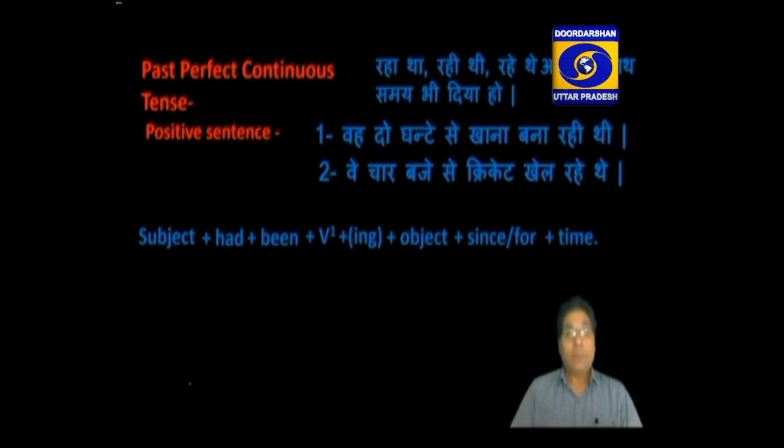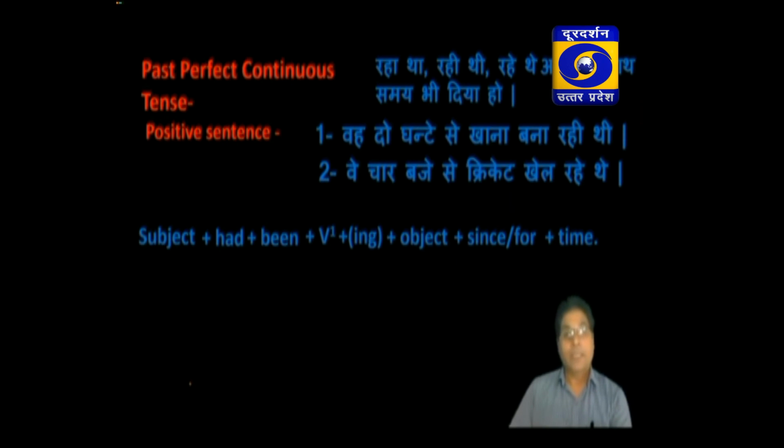Actually, I have told you in the previous lecture that for talks about the amount of time, as 2 hours, 3 hours, 3 days, 4 months, 4 years, and since is used to mention the starting point of the action, like 4 o'clock, like Sunday, Monday, 1947, etc. Let us see how this sentence can be translated into English. वो 2 घंटे से खाना बना रही थी.